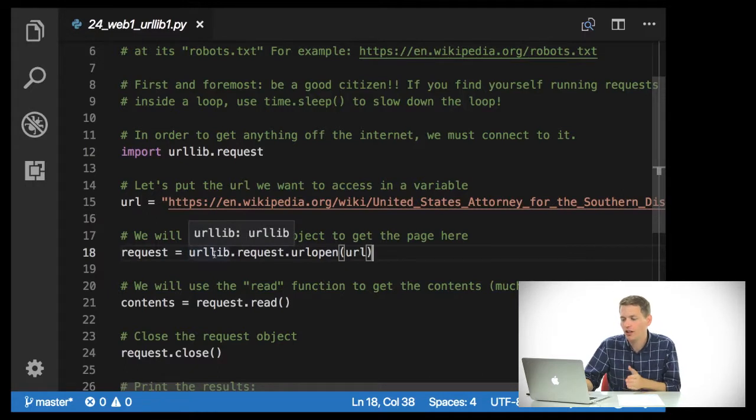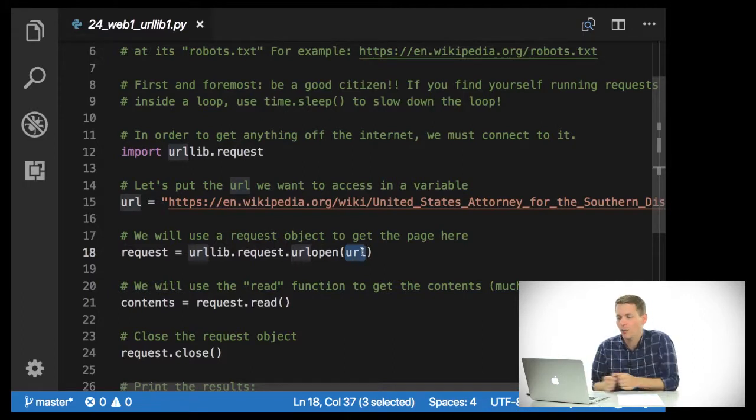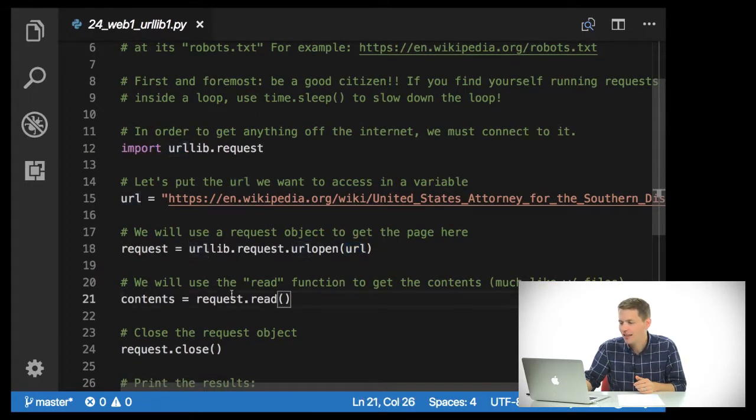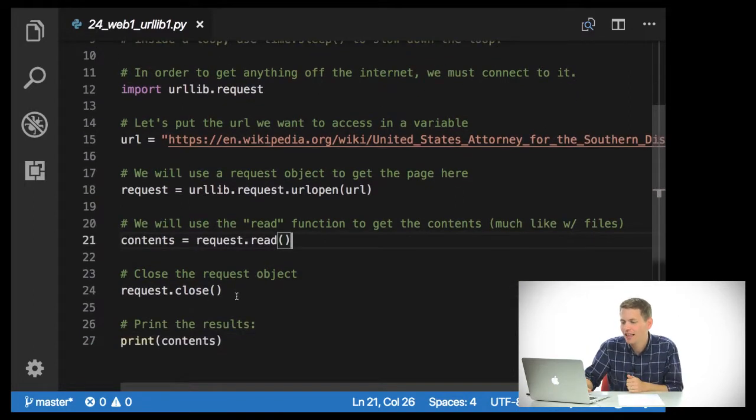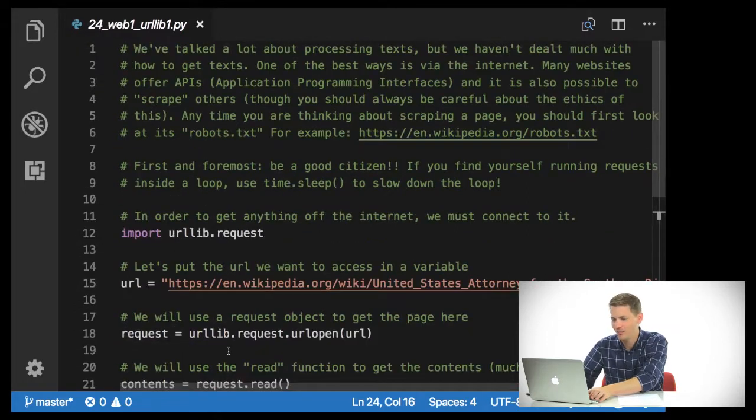So what I'll do is I'll say urllib.request.urlopen, and then I'm just going to give it the URL. I could type in something like www.google.com, and this will create a request object. Then what I do is I'm just going to read that request to get the contents of this page. Then I'm going to close the request, and I'll go ahead and print the contents.